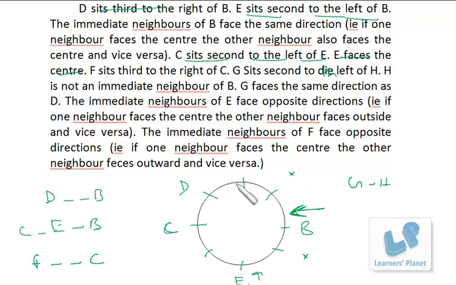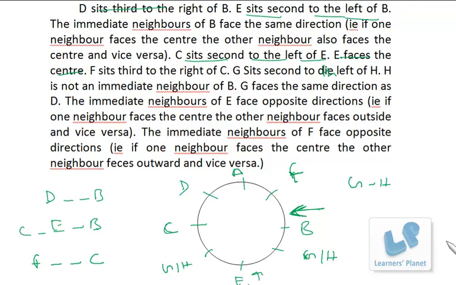From here, G and H with one person between cannot be set anywhere else except these two positions, right? Maybe G here, H there, or maybe G here, H there. So for now we just write G and H as such, which means F has to be here. So the remaining person A has to be here.